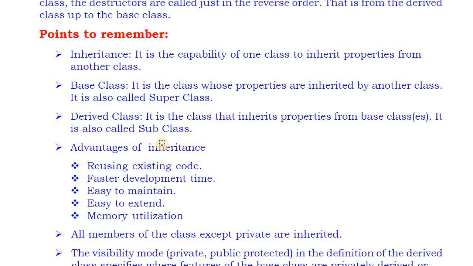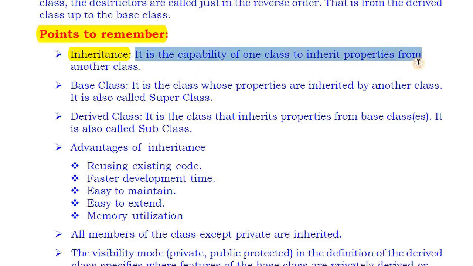One 5 marks question which is fixed and comes many times is: write what is inheritance, explain the types of inheritance. Here a summary is given for this chapter, so once again I will revise this summary briefly. What is inheritance? Inheritance is the capability of a class to inherit properties from another class. It is a technique or property in which one class gets the properties of another class.